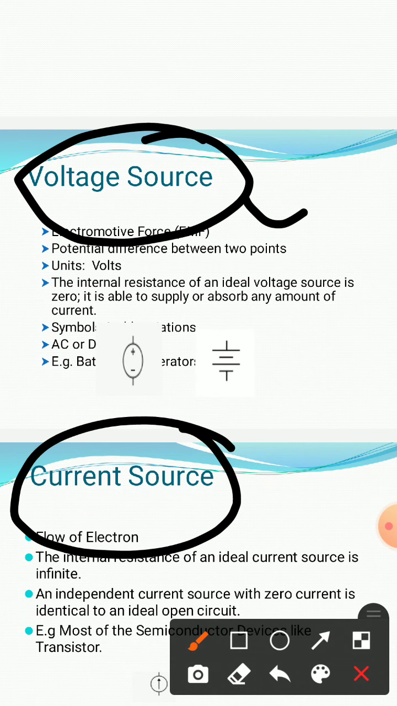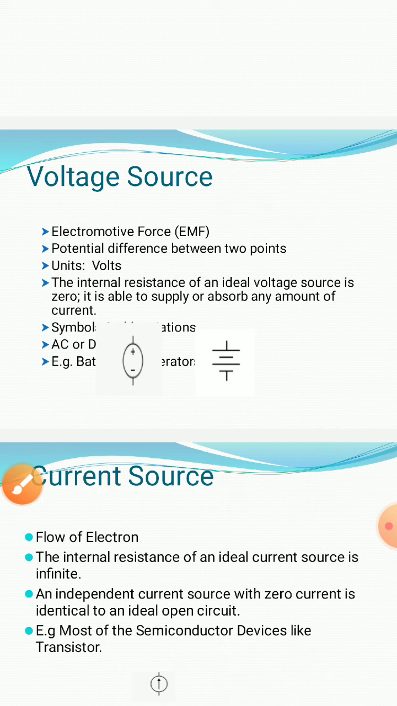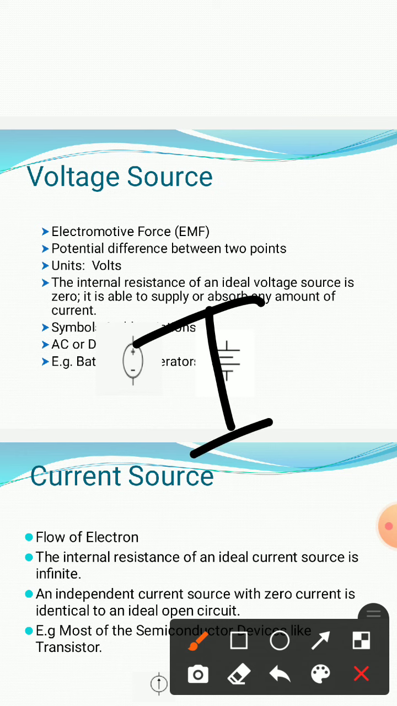So voltage source, the unit is volt, and the unit of current, we know, is ampere. If you want to calculate the current of any system, the calculated current's unit will be represented by ampere, and generally the current source will be represented by capital I or small i.